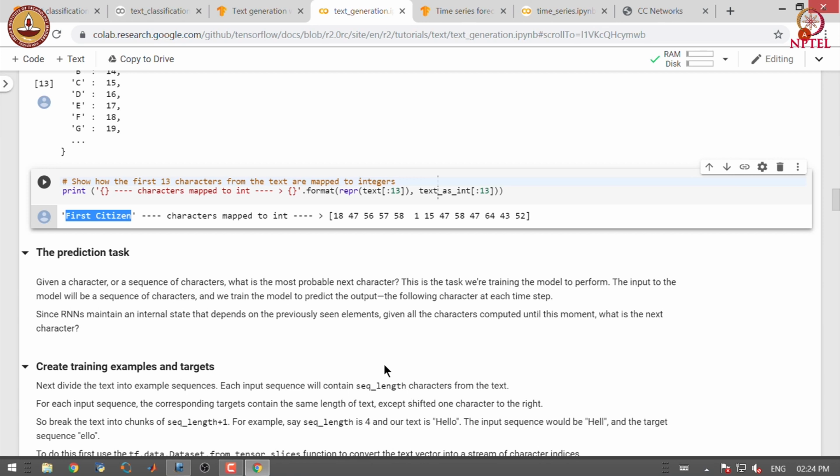The input to the model will be a sequence of characters, and we train the model to predict the output, and the output is going to be the following character at each time step. Since RNNs maintain an internal state that depends on the previously seen elements, given all the characters computed until this moment, what is the next character?